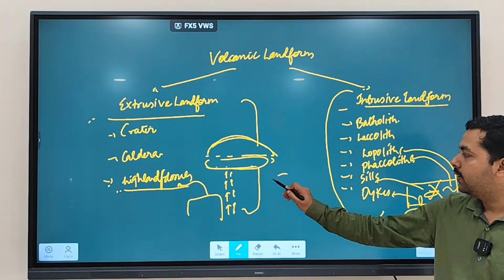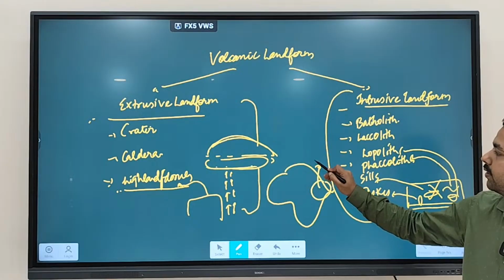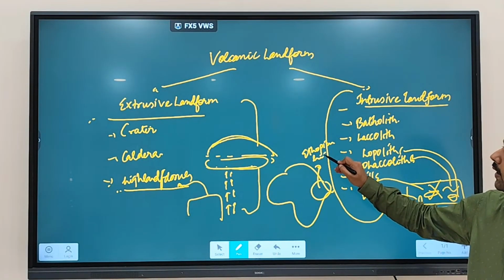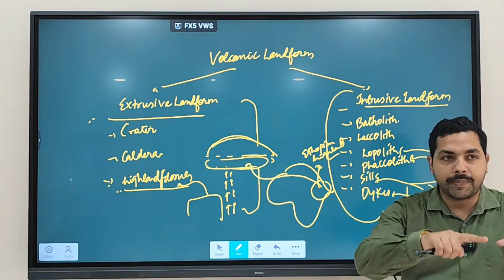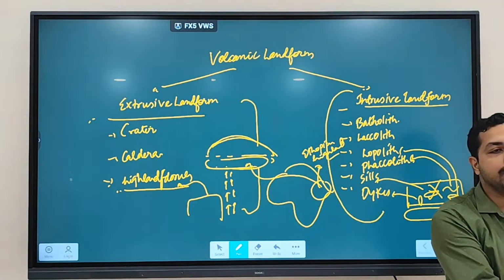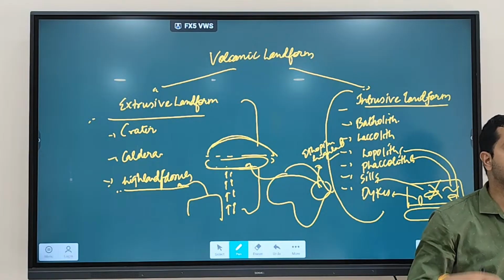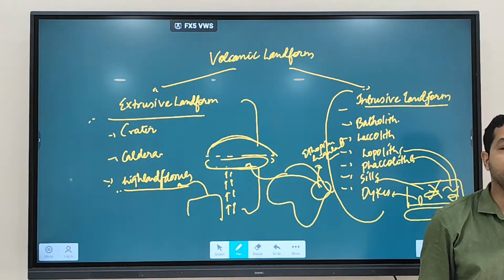For example, if you see the map, here you will find the Ethiopian highland. This Ethiopian highland is formed due to magma spreading, and because of it the earth surface has expanded and increased, which has led to the formation of what we call a highland.